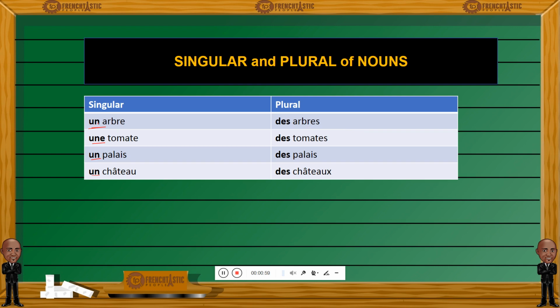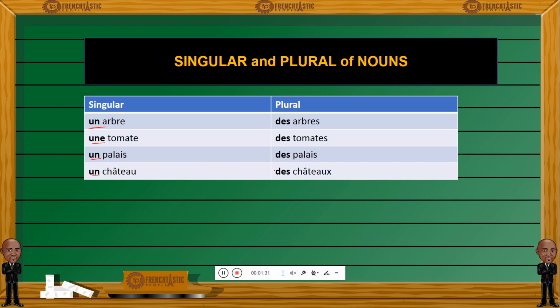So let's go from the singular to the plural. Un arbre, des arbres. Une tomate, des tomates. Pay attention to the ending of each noun. Un palais, des palais. Un château, des châteaux. Also look at the articles and pay attention to how they change. Again, un arbre, des arbres. Une tomate, des tomates. Un palais, des palais.